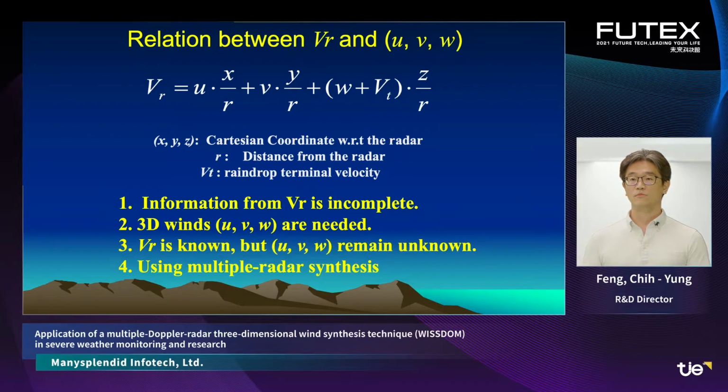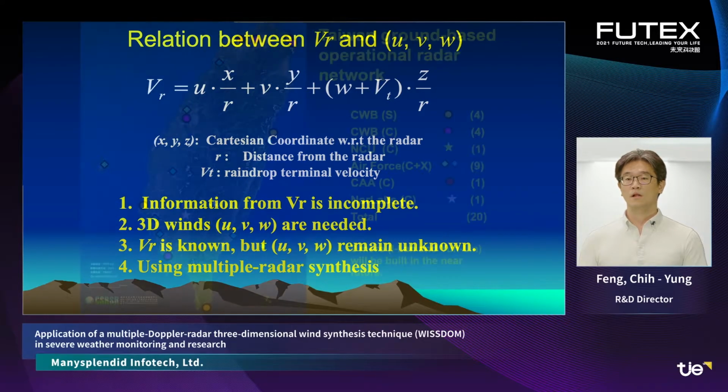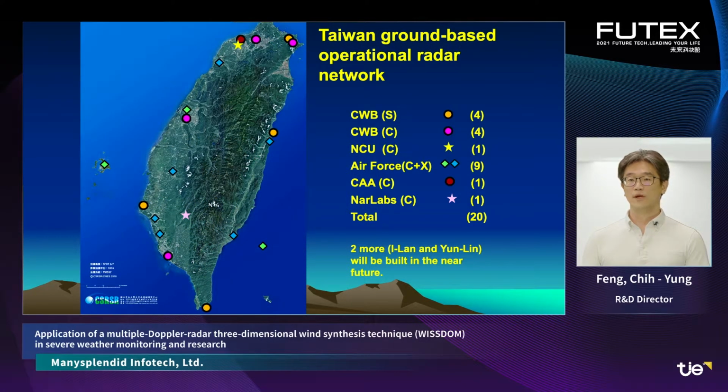We need multiple radars to synthesize the wind field. There are 20 ground-based radars in Taiwan, which belong to CWB, NCU, CAA, the Air Force, and NEO Labs. Two more will be built in the near future. The entire operational radar network is very suitable for constructing a real-time three-dimensional wind field.